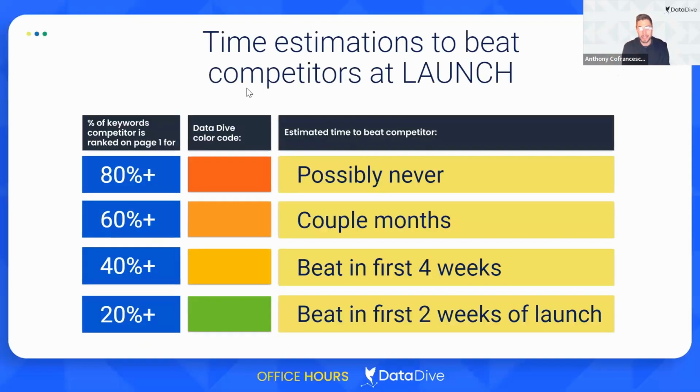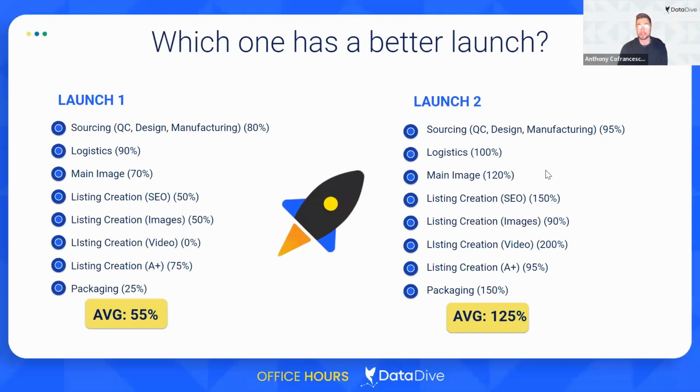So just something to keep in mind, the better that you can have all of these things working for you from the beginning, from day one, especially in that first 30 days, what people call the honeymoon period, the faster you're going to be able to climb these ranks. Now, this, I think, is a fairly conservative estimation. If you're following our launch SOPs, you should be able to get indexed for about 65% of the keywords in the master keyword list within a couple of months. If you're selling in a category that has lower competition, this could happen in as little as a few weeks to 1 month. And if you're outperforming relative to the niche, you can compete a lot faster. If your niche is very competitive, it might take longer.